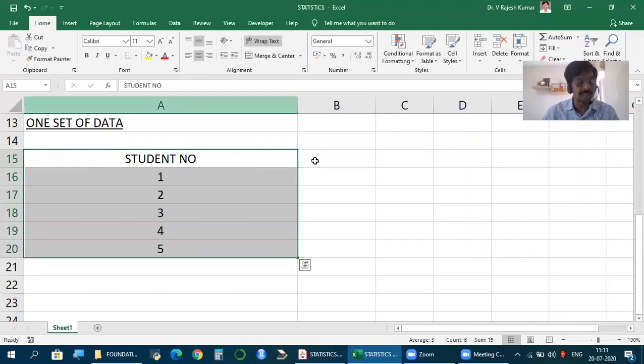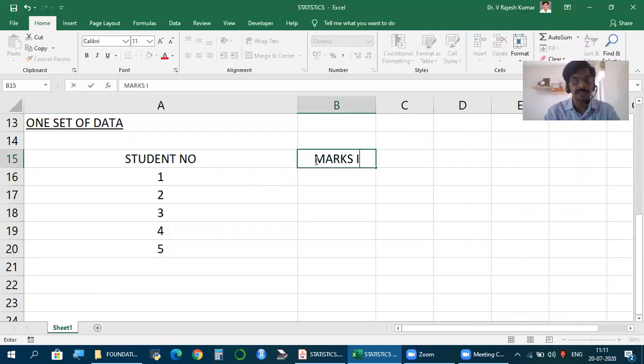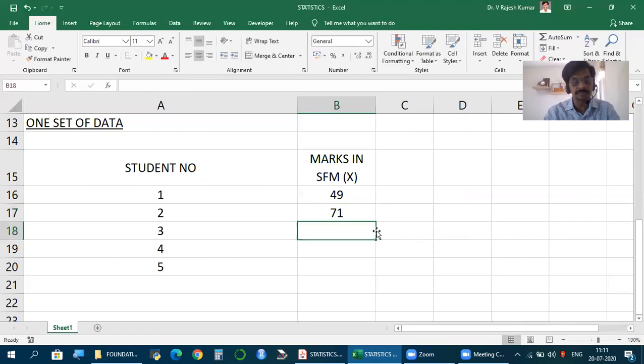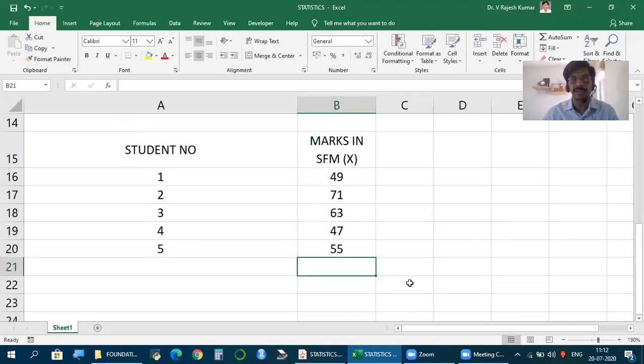The marks in one subject, let's say SFM, and usually these variables we denote with X, Y, etc. So let's say X represents marks in SFM for 5 students. Out of 100 marks, let's say 49, 71, 63, 47, 51. Now, this is the data we have.